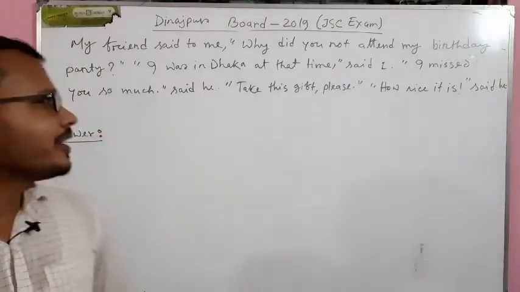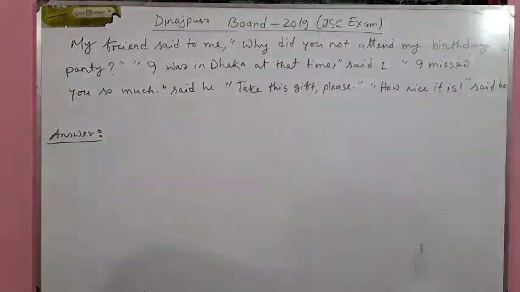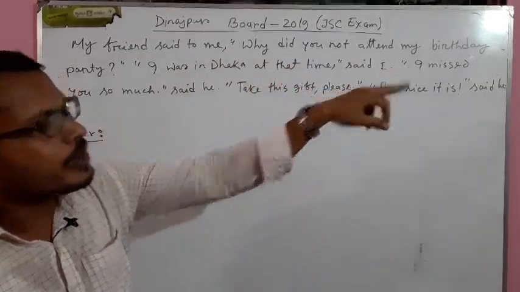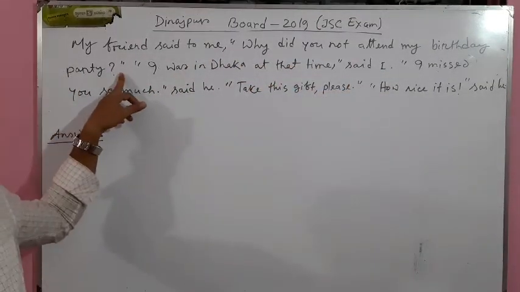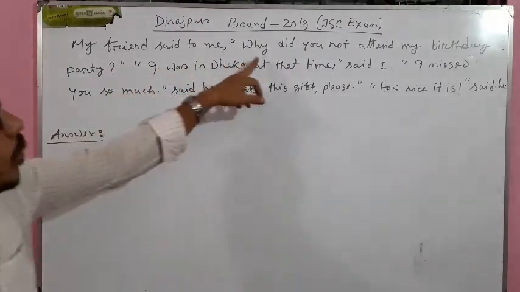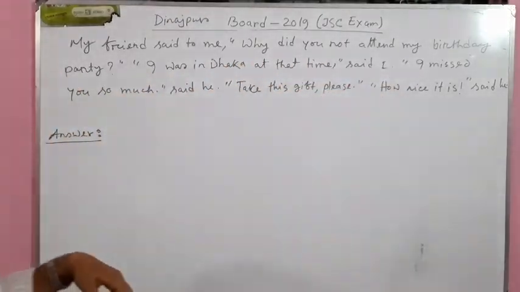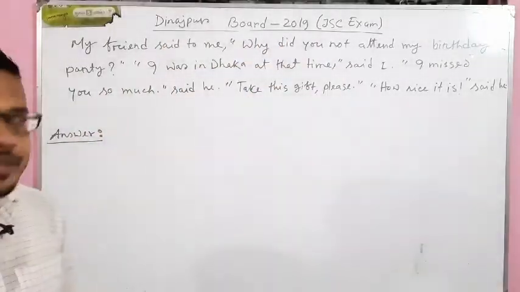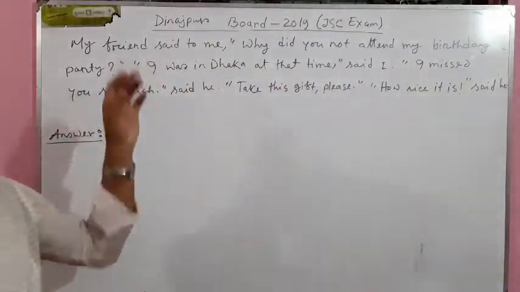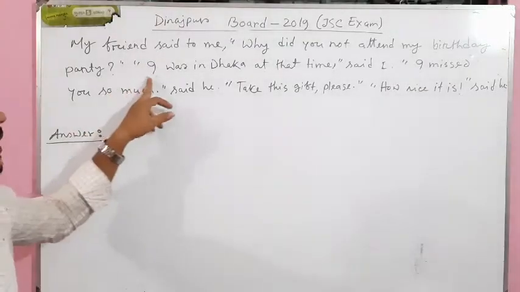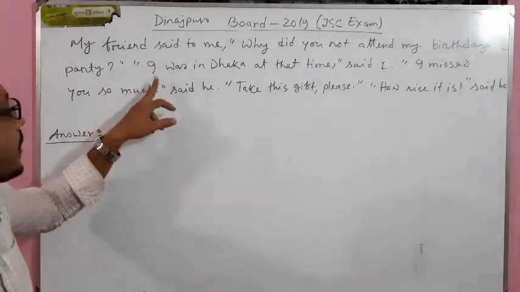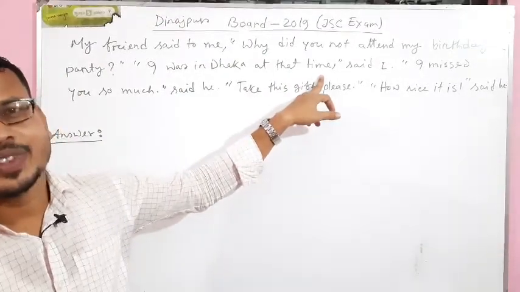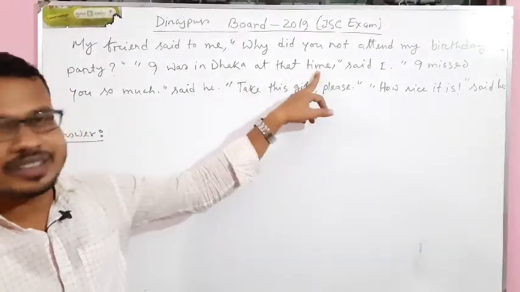Okay, dear students, let's go with this passage. What is the passage? My friend said to me, why did you not attend my birthday party? That means my friend is asking me, why did you not attend my birthday party? This is actually the question of Dinajpur Board 2019 JSC examination. Okay, if you have any practice book, open this book for your better understanding. Okay, next part, I was in Dhaka at that time. That means I am replying that I was in Dhaka at that time.